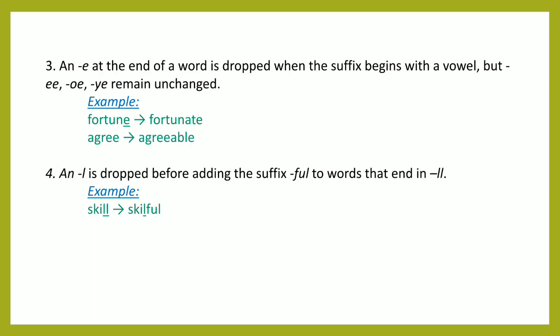Rule 4. An L is dropped before adding the suffix full to words that end in double L. For example, skill. The word skill is ending in double L. But when we are adding the suffix full to it, we have to drop an L and it will become skillful, SKILFUL.